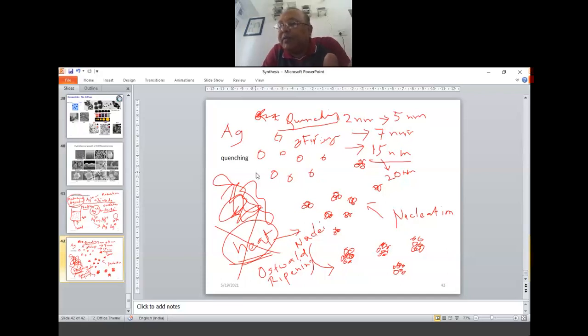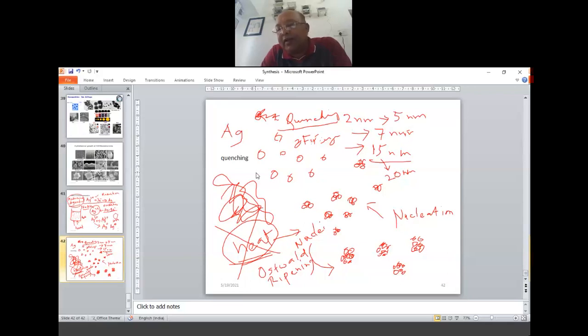Semiconductor particles are not very colorful. Some are there, of course. I'll come to that, but this size variation, color variation together is prominently seen in metallic nanoparticles and some other sulfide quantum dots. Those I'll show you later. But at the moment, let's talk about metallic particles. So even though they're very stable, you can also see some change with time.